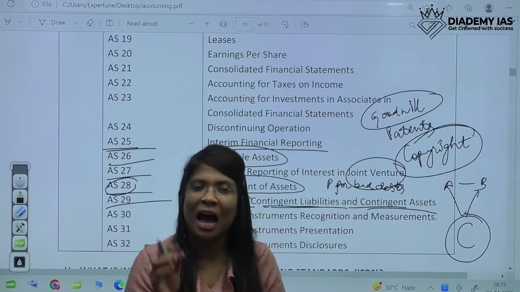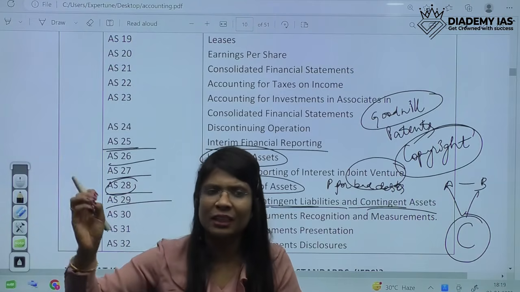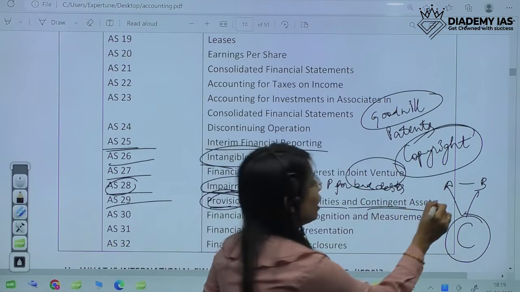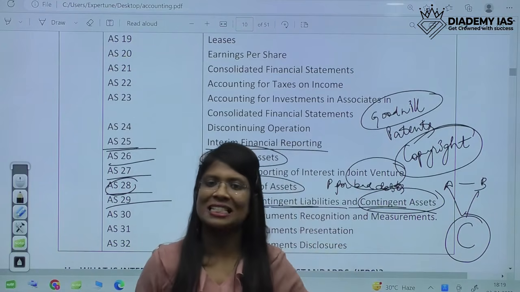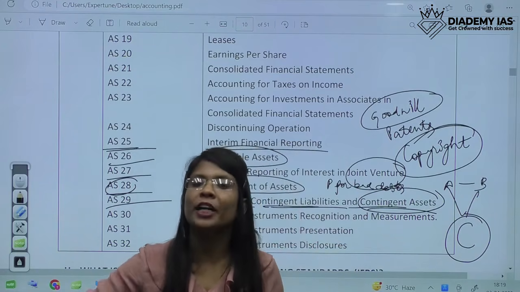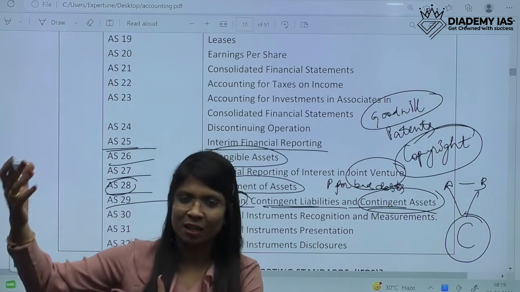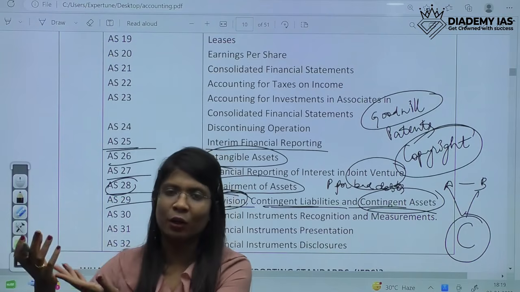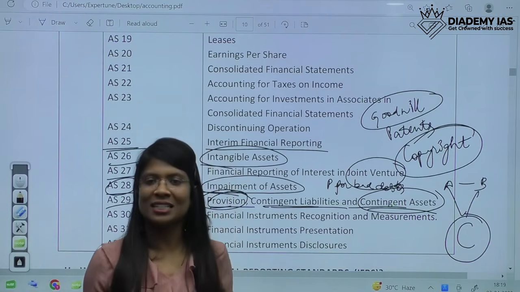Right now I'll say that I have claimed rupees 5 lakh from ABC company regarding something. If I win the case, then that would be a contingent asset. So I'll disclose that in our books of accounts. That is not an asset or liability as of now, but it could be an asset or liability in future. It depends upon certain circumstances which will happen, and will turn into an asset or liability. So that is contingent asset or contingent liability.